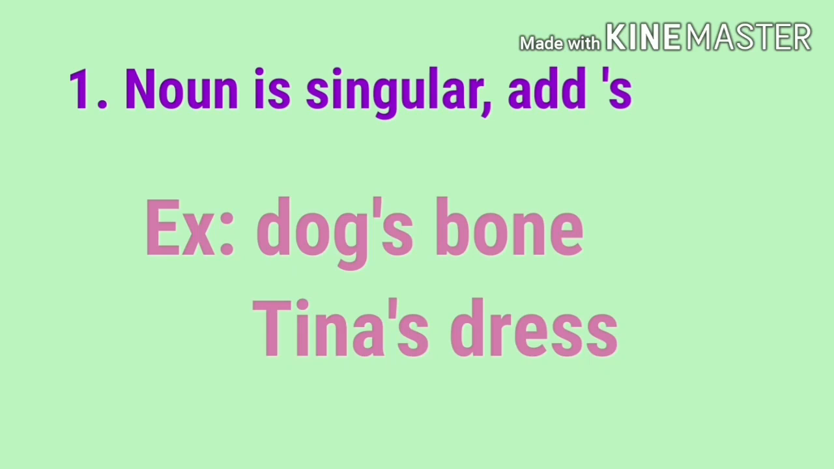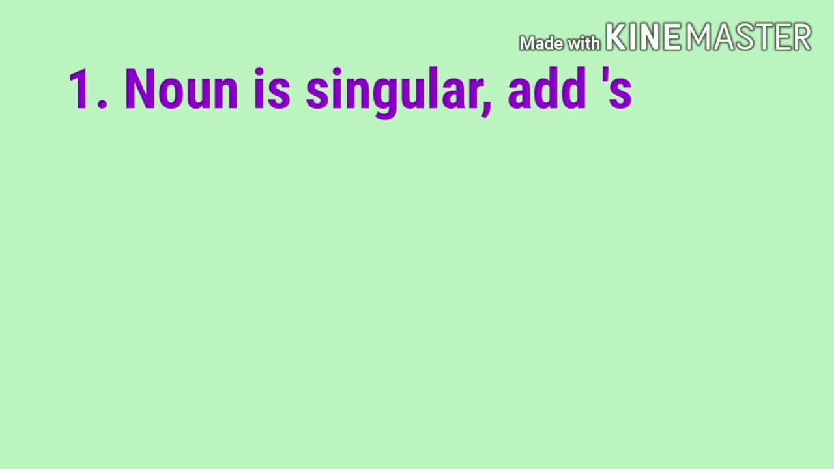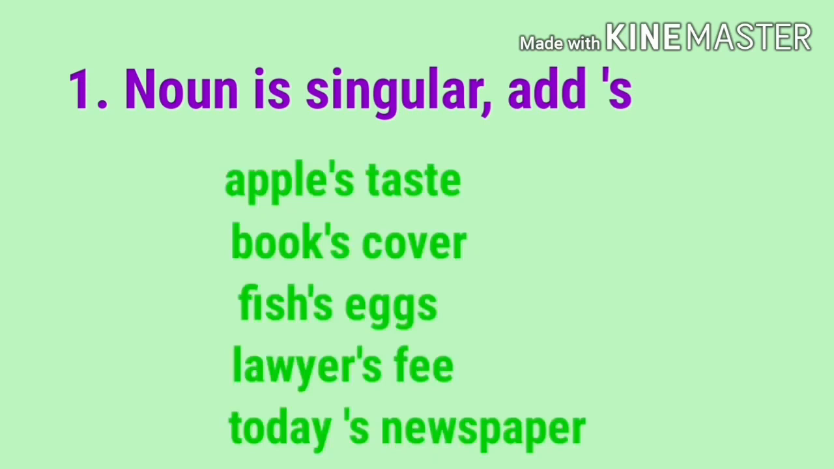Dog's bone. China's dress. Whose dress? China's dress. Singular noun, so we add apostrophe s to show the possession. Some more examples: apple's taste, book's cover, cat's tail, lawyer's fee, today's newspaper, fish's eggs. For a singular noun, when we want to show the possession, we add apostrophe s.